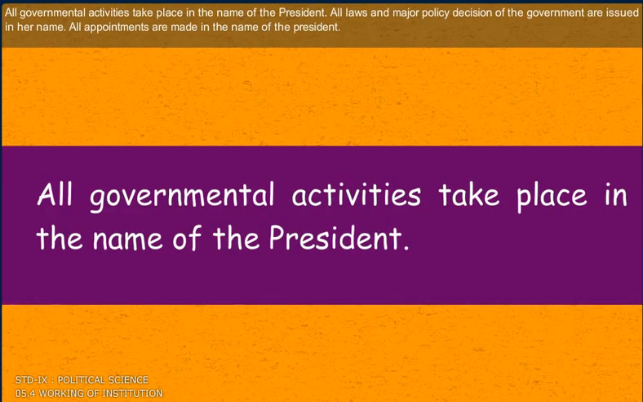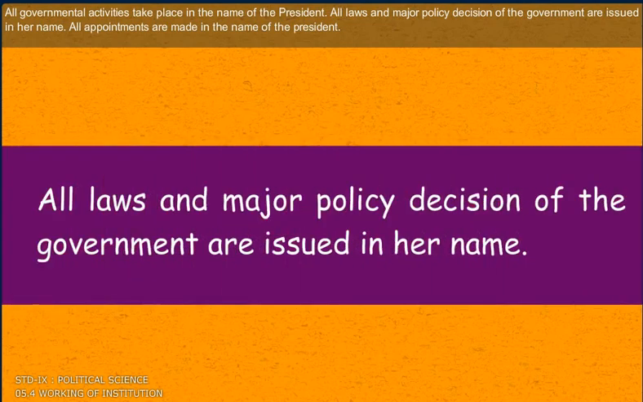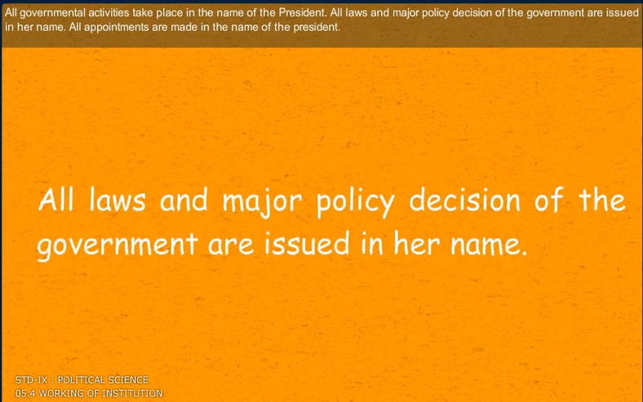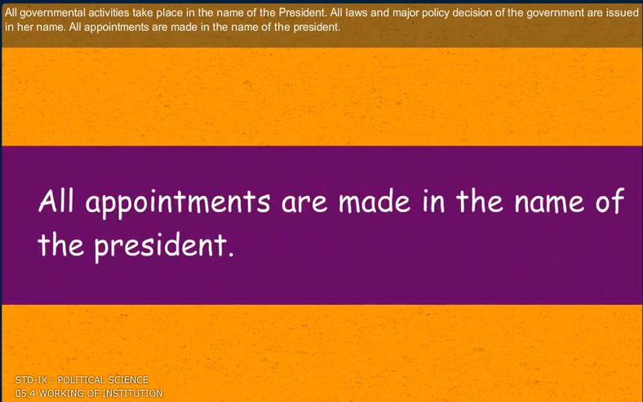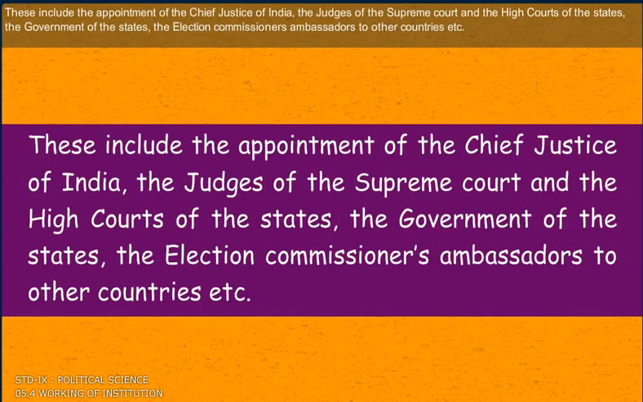All governmental activities take place in the name of the President. All laws and major policy decisions of the government are issued in her name. All appointments are made in the name of the President. These include the appointment of the Chief Justice of India, the judges of the Supreme Court and the High Courts, the governors of the states, the election commissioners, ambassadors to other countries, etc.